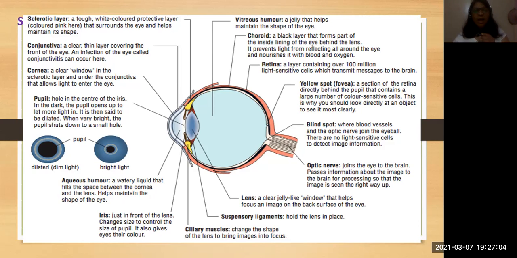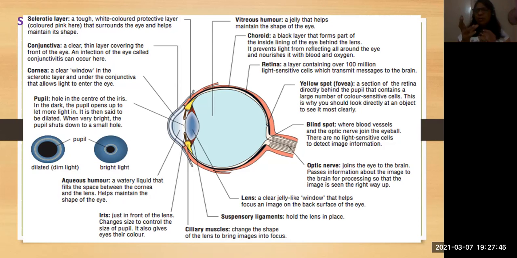Okay, and another part which we can say is the aqueous humor. The part where the gap is there is filled with fluid, and that is called the aqueous humor. It is a watery liquid which fills the space between the cornea and the lens. So this is the cornea and this is the lens. In between that, there is a watery fluid. What is the importance of this? It helps to maintain the shape of the eye. Without fluid, what happens? It just shrinks. It has only layers.